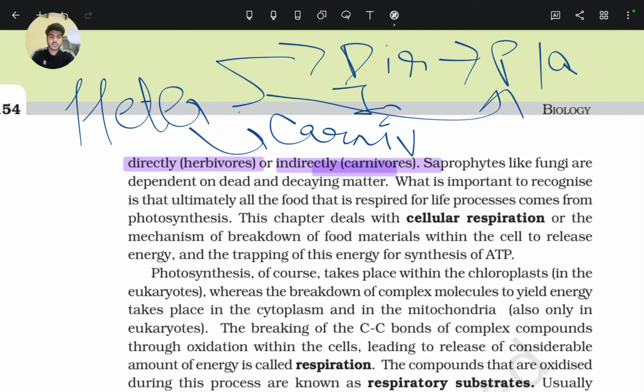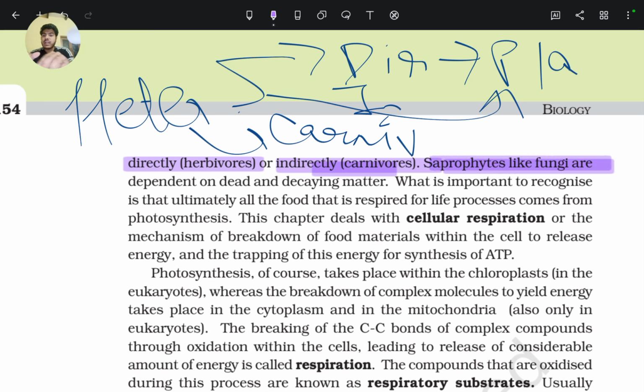But simply, the line says that all living organisms directly or indirectly depend on what? That is plants. All living organisms depend on plants because plants are autotrophs. They make their own food. Organisms either directly eat plants and gain energy from them, or they eat other animals that eat plants, so they indirectly depend on plants.